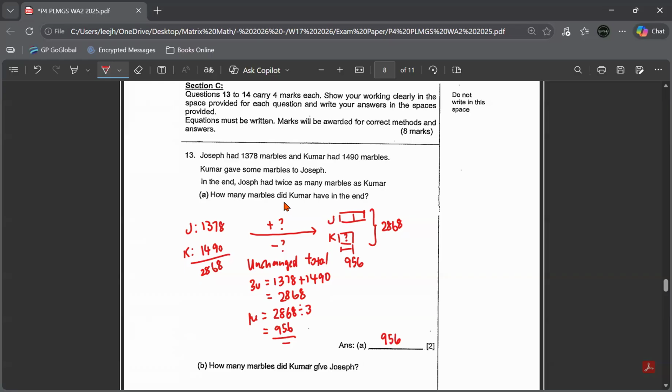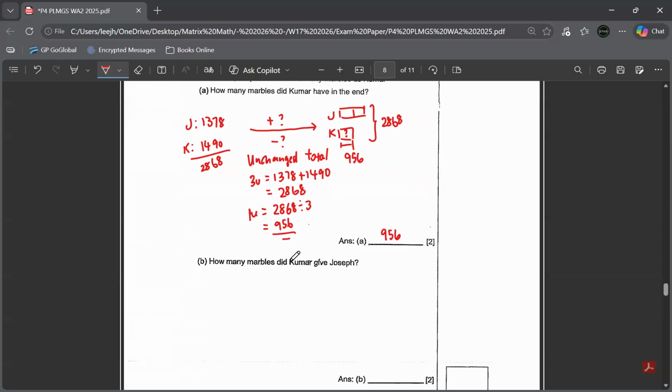Part B is asking, how many marbles did Kumar give Joseph? If you look at this model, you can already see before that Kumar has 1,490. I don't know how many marbles Kumar gave Joseph. Kumar is left with 956. In order to find this change, you have to use subtraction because it's a difference. So 1,490 minus 956 is the difference between Kumar at first and Kumar in the end. So your answer is 534.